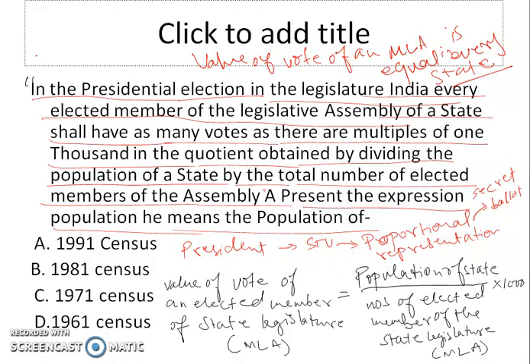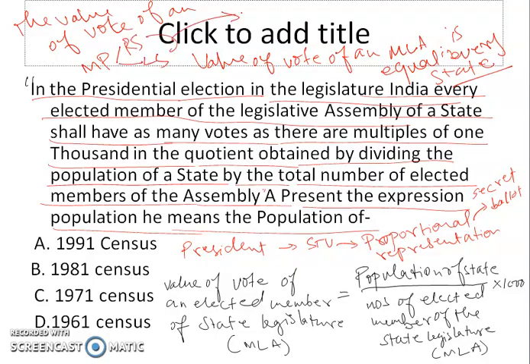And the second thing is that the value of vote of an MP, whether he is from Rajya Sabha or Lok Sabha, is also equal in every state, though the population of the particular state may differ.